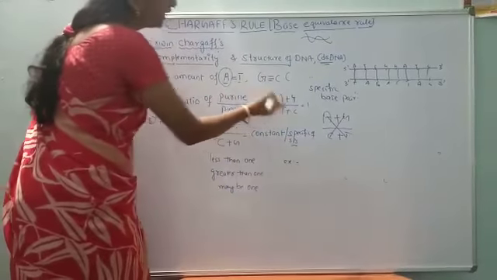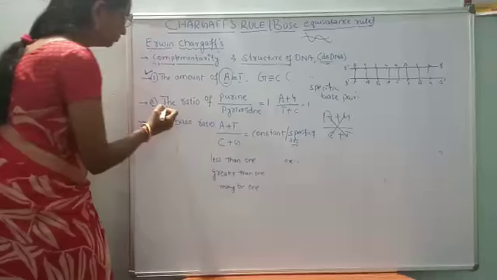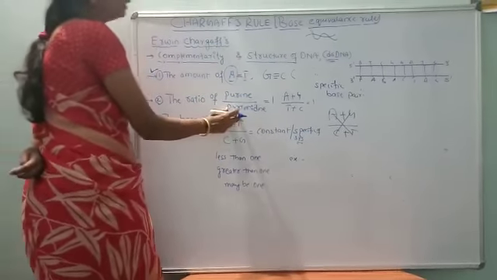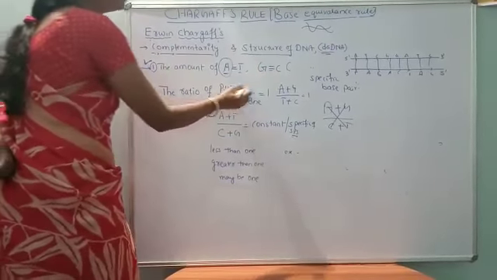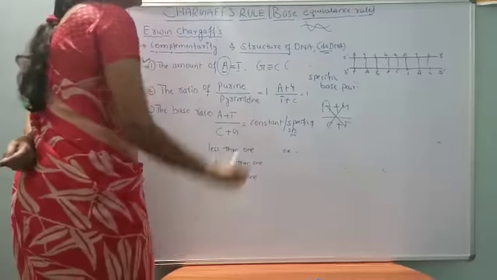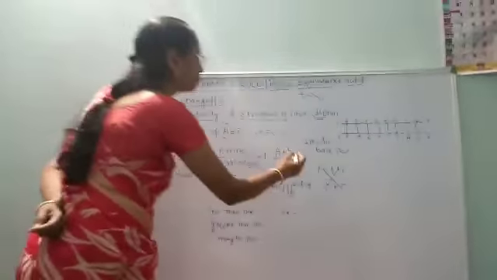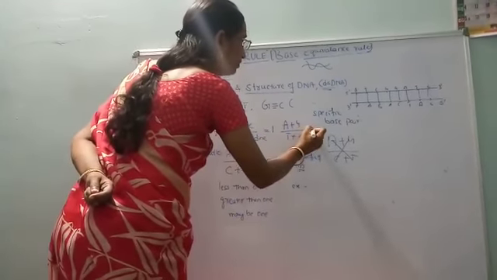What does it mean? The ratio of purine divided by pyrimidine is equal to 1. Purines are adenine and guanine, A plus G divided by T plus C.